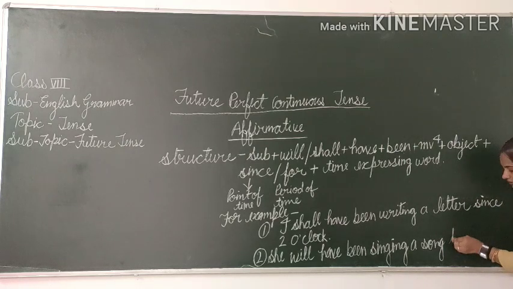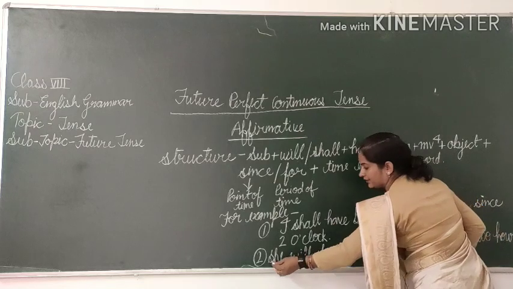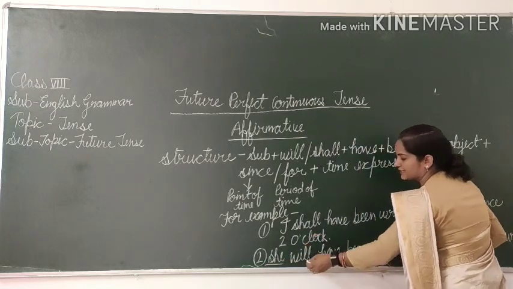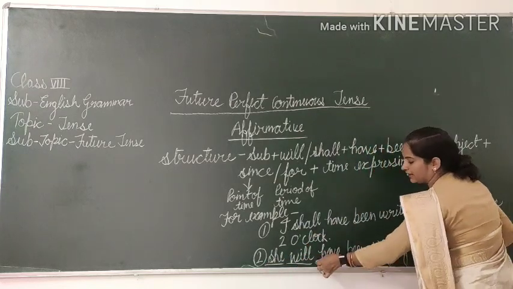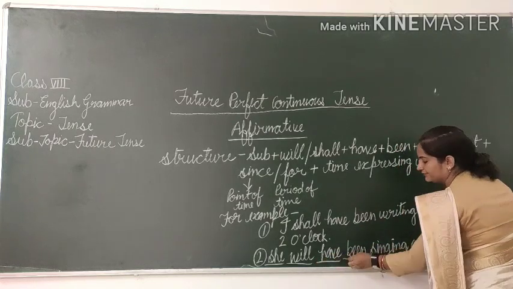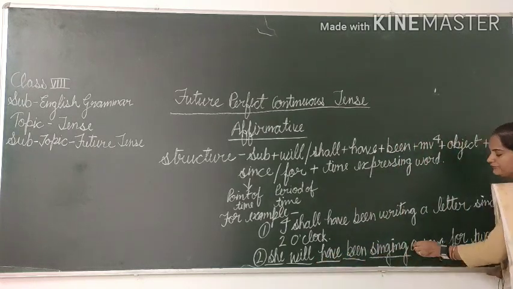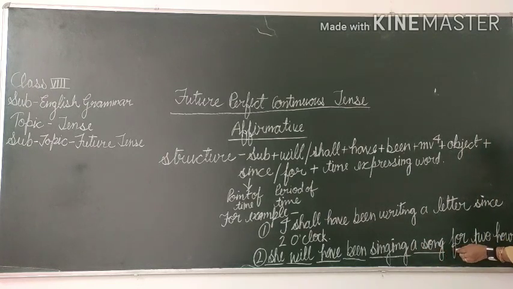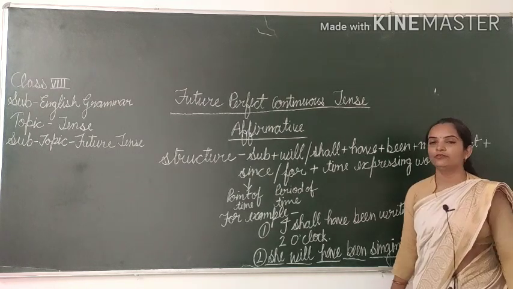Now I will take your period of time: for 2 hours. Have a look. She is your subject, then will oblique shall, after that have, then been, then MV4. This is your object, your period of time, and this is your time expressing word. I hope you have understood.